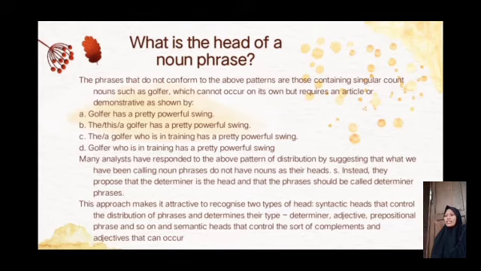The first one: syntactic heads that control the distribution of phrases and determine their type, determiner, adjective, prepositional phrase, and so on. And the second one: semantic heads that control the sort of complement and adjective that can occur.